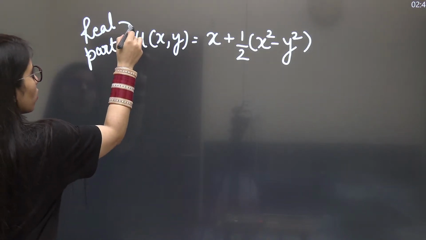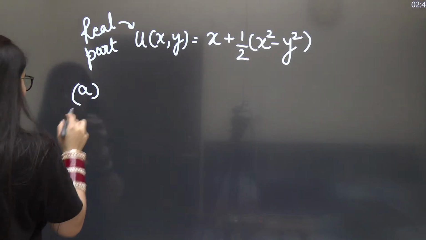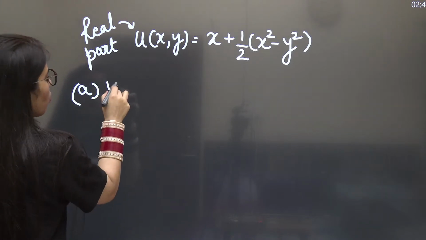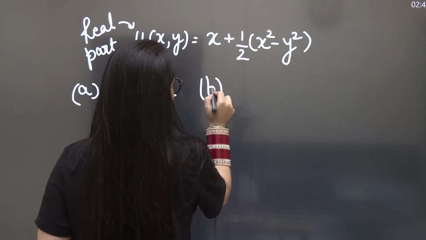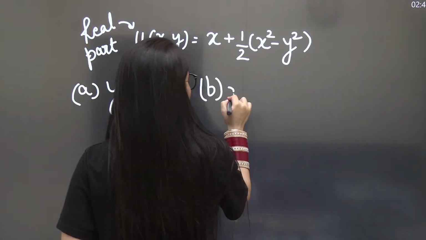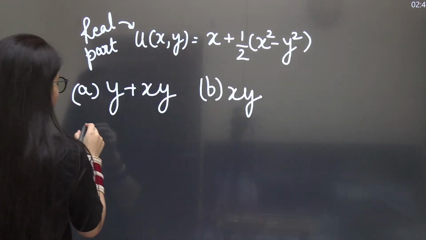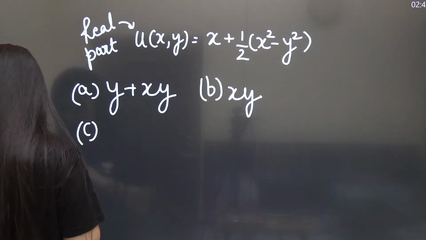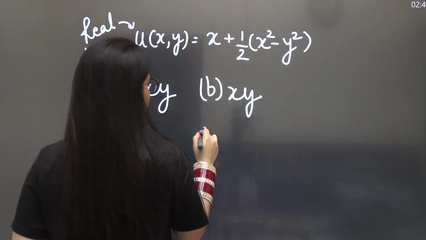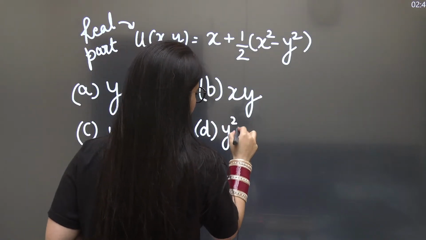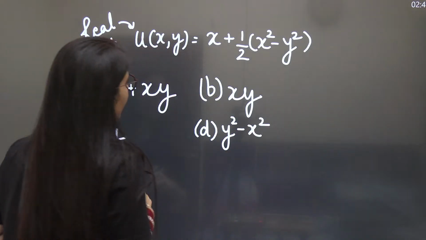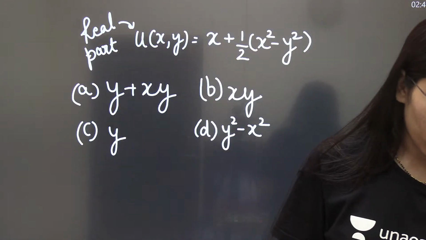Clear? And now the options given to you are: option A is y plus xy, and option B is just xy. The sequence of the options may be changed this time, so don't worry, but all the options are here. See, option D is y squared minus x squared. Now check it out and tell me what is the right option according to you. Clear?